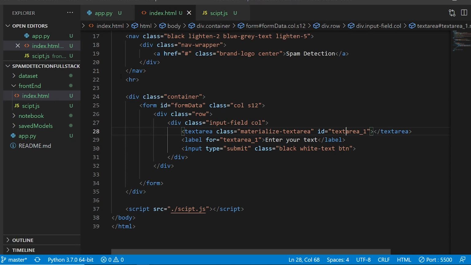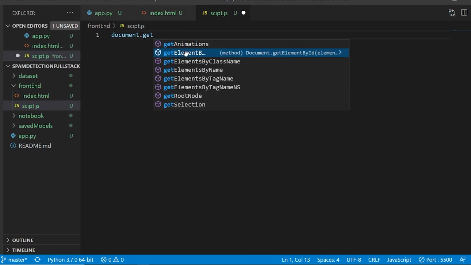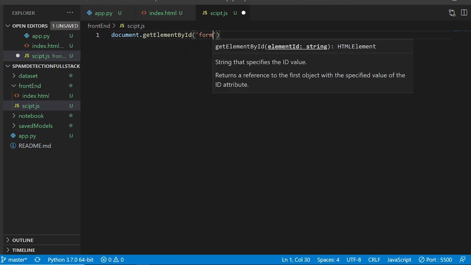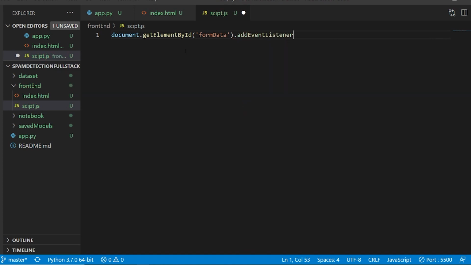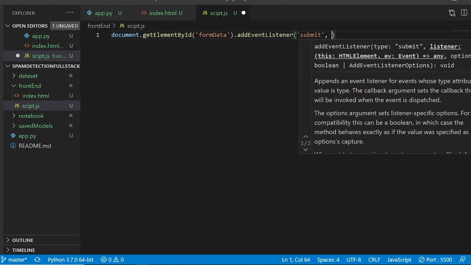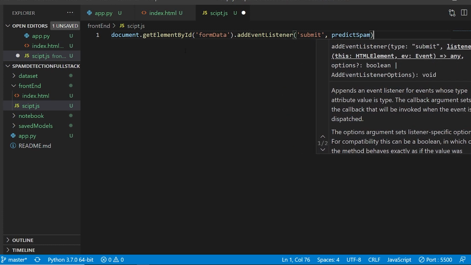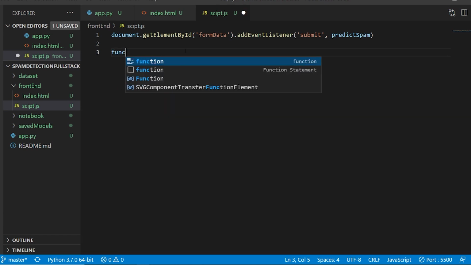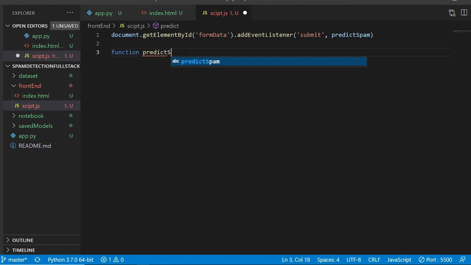This seems fine. Okay, so this is the best I can do. Anyway, now here I'm going to say document.getElementById for the form data, with add event listener, which is going to listen for the submit. So whenever I click, let's say predict spam. That is the function that I'll be making, and here I'll say function predictSpam.